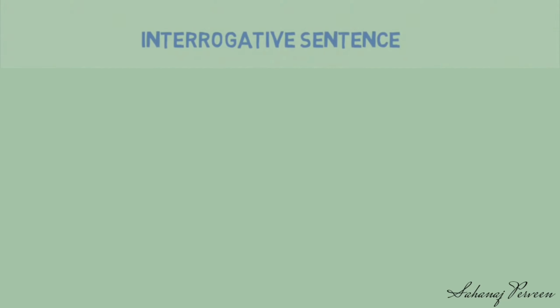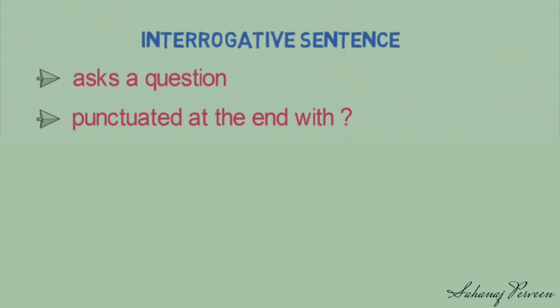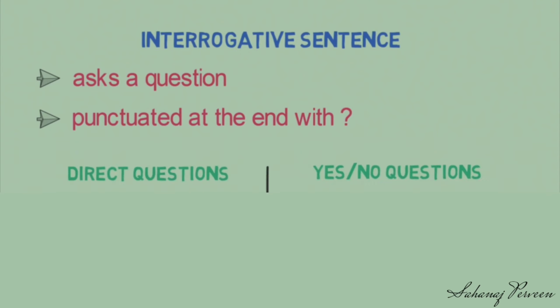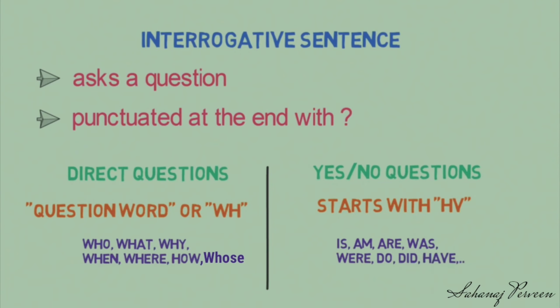An interrogative sentence asks a question. It is punctuated at the end with a question mark. There are two types of question, direct questions and yes/no questions. Direct question: this question starts with a WH word like who, what, why, when, where, how, whose, etc.